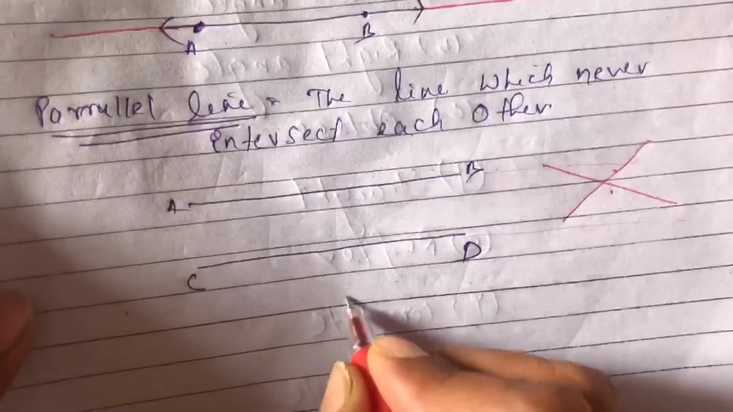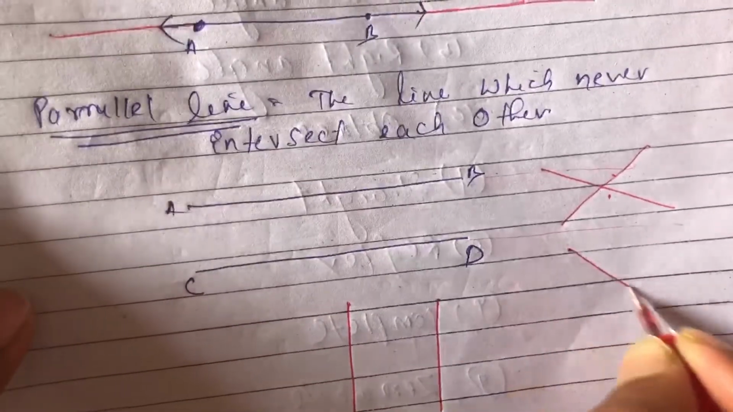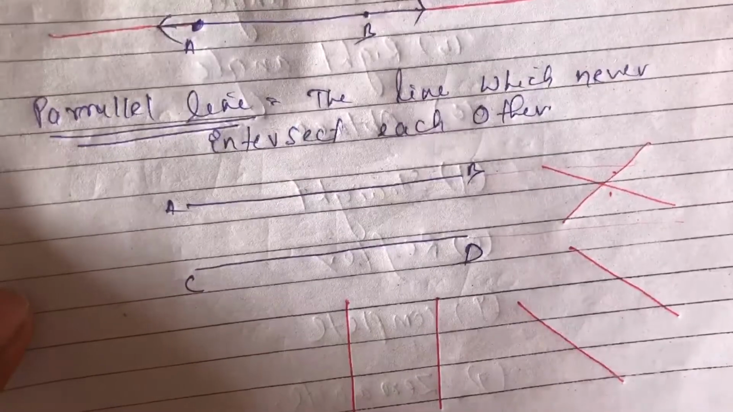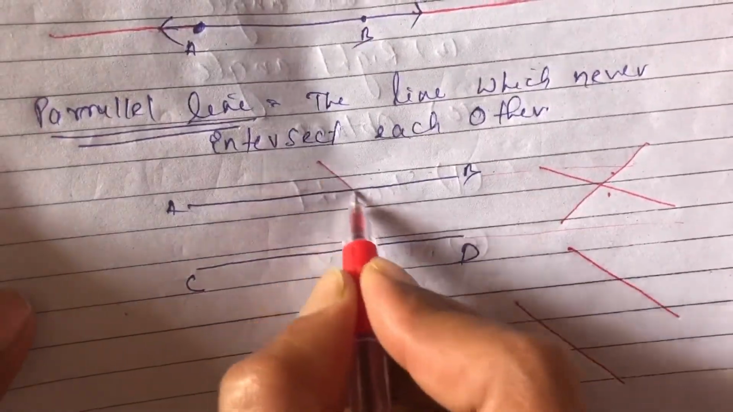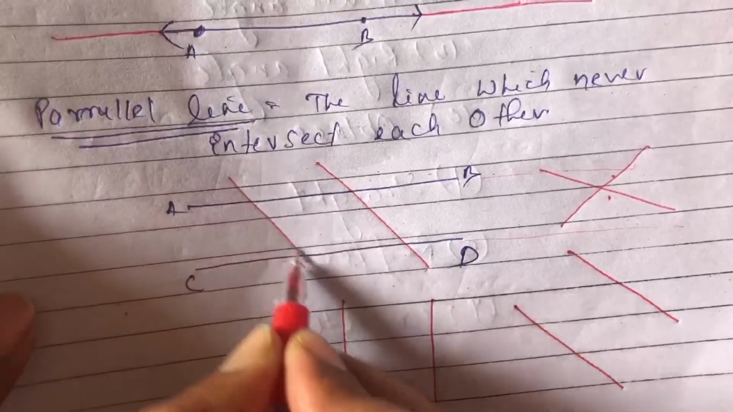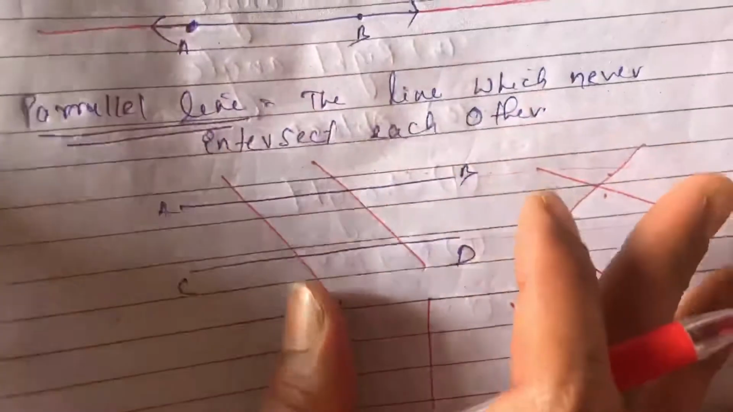You can draw in this way also. This is also a parallel line, they never meet each other. Or you can draw in this way also. This is also a parallel line, they never intersect each other. That is known as parallel lines.